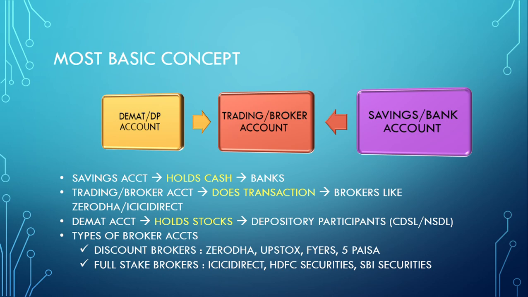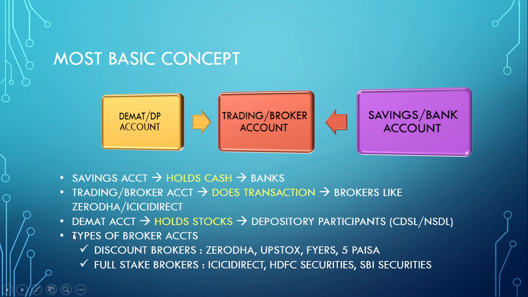And finally the demat account. A demat account basically holds the stocks on your behalf, and it is opened with depository participants called DP, and presently there are only two of them, CDSL and NSDL. Whenever you open a trading or broker account, you get a user ID and password for this account, and you link your saving account for transfer of money. This broker in turn opens a DP or demat account with your depository participant.